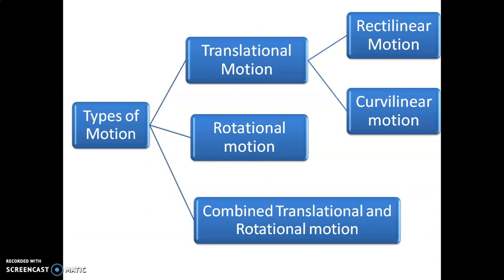Before we talk about further topics, let us first try to understand types of motion. The first is translational motion, then rotational motion, and combined translational and rotational motion. Translational motion is further classified into two categories, rectilinear motion and curvilinear motion. In translational motion, the body changes its position, whereas in rotational motion, the body does not change its original position, it only rotates about a fixed axis. Whereas in combined translational and rotational motion, both types of motion take place together.